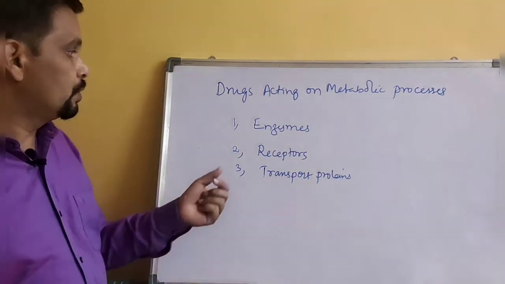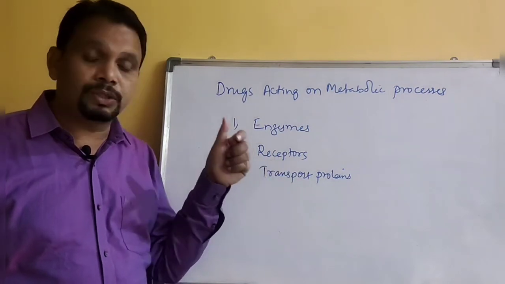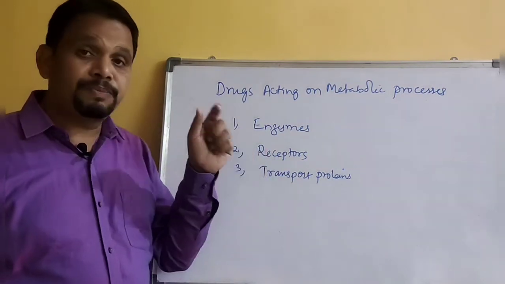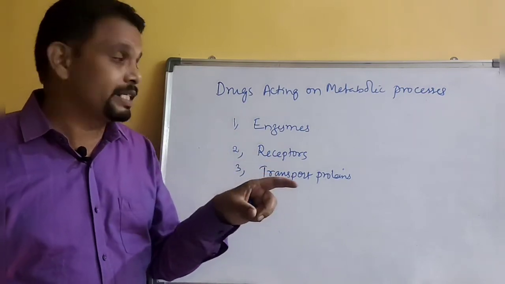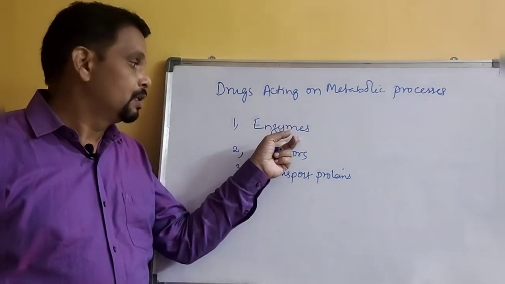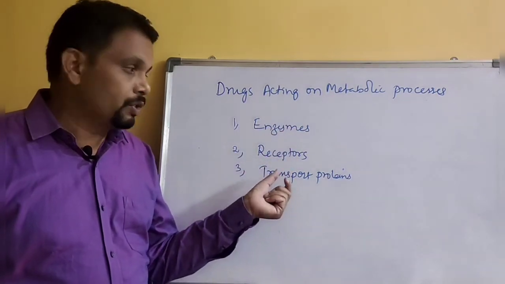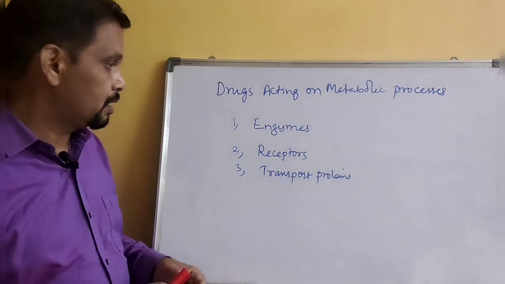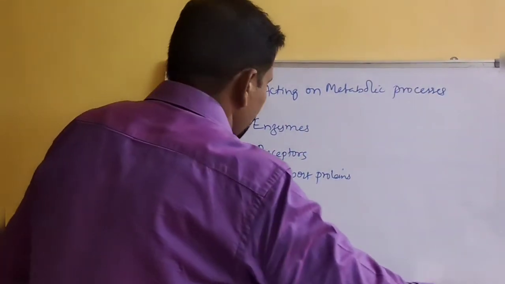As I said, the first example about aspirin interacts with cyclooxygenase. Cyclooxygenase is nothing but an enzyme. Receptors and transport proteins you are also going to study in my later classes. So this is about proteins.